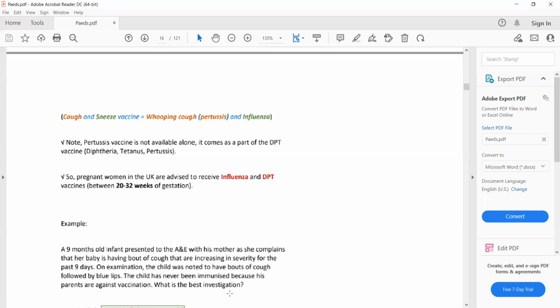So we can see that Bordetella pertussis is common in unvaccinated children. Can somebody tell me which is the other condition that is common in unvaccinated children? Haemophilus influenzae type B. Haemophilus influenzae type B causes which disease?